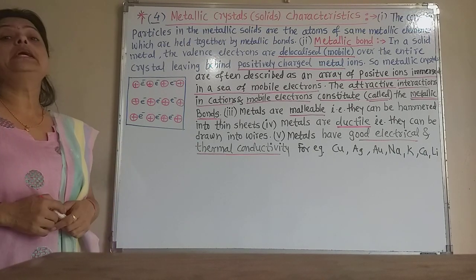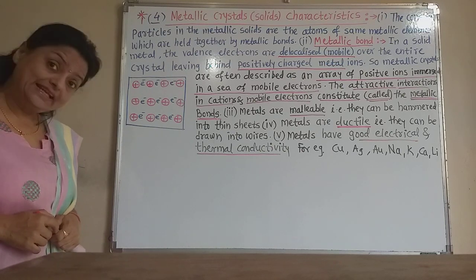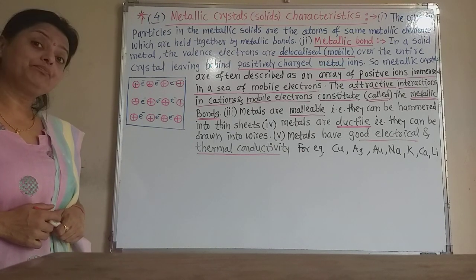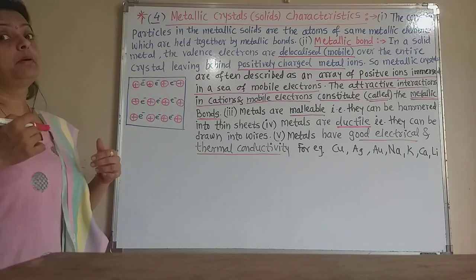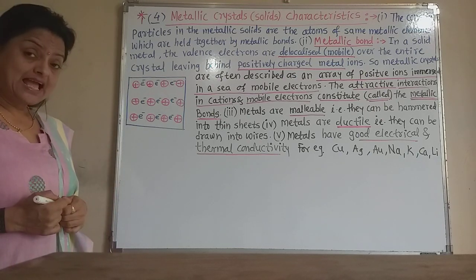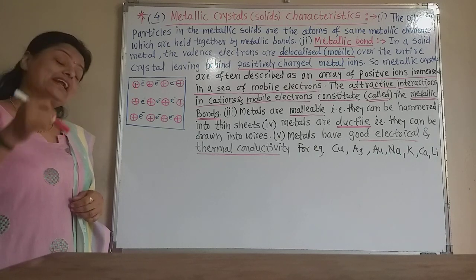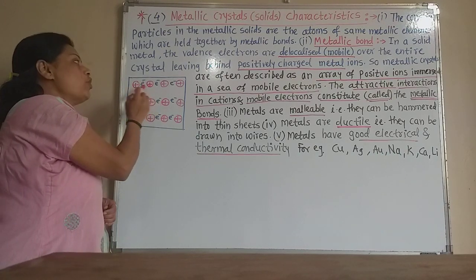So a metallic crystal is described as an array of positively charged metallic ions immersed in a sea of electrons.